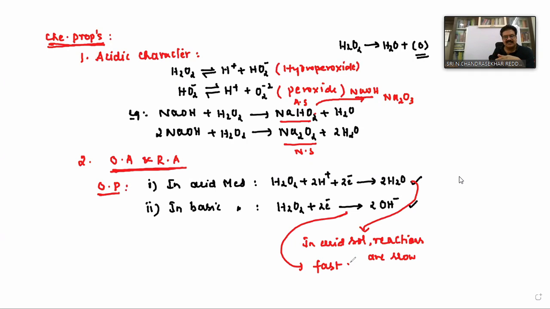It acts as oxidizing agent, reducing agent, and bleaching agent. Now, oxidizing properties we will discuss first. It acts as an oxidizing agent in acid medium as well as basic medium. This is the basic equation in acid medium. This is the basic equation in basic medium. In both cases, it is undergoing reduction, because it is gaining 2 electrons. But these oxidizing reactions are slow in acid solution, whereas in basic solution they are fast. Clear? So these are the basic reactions.